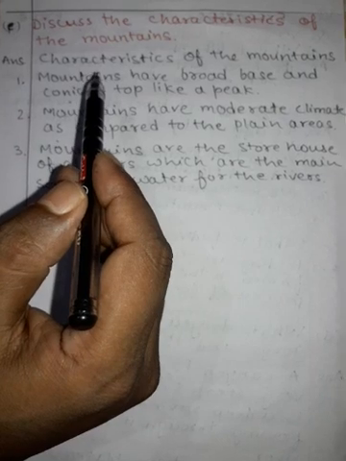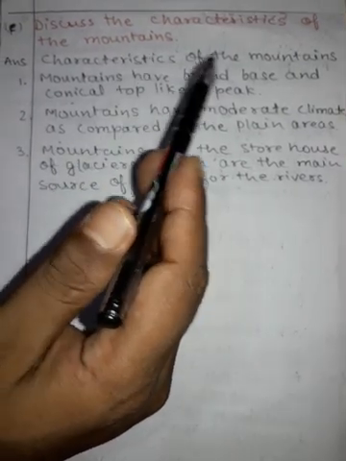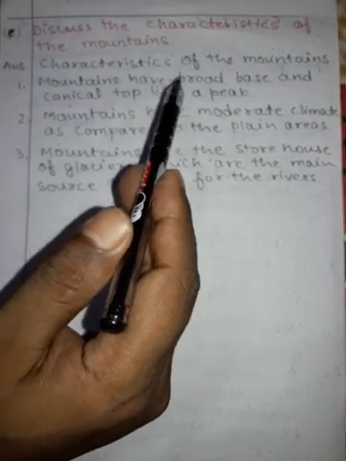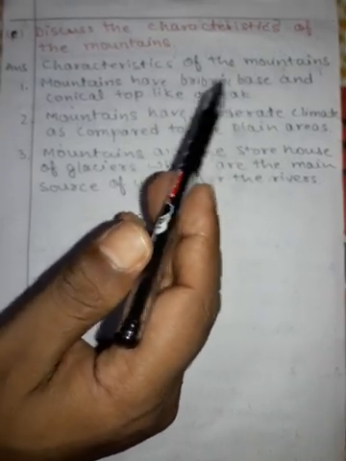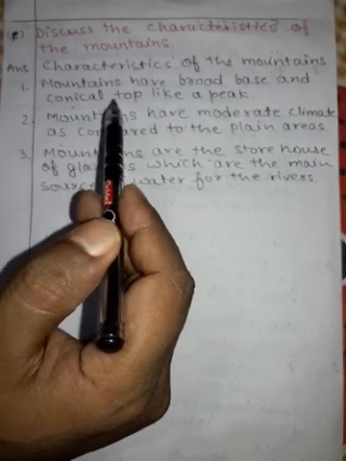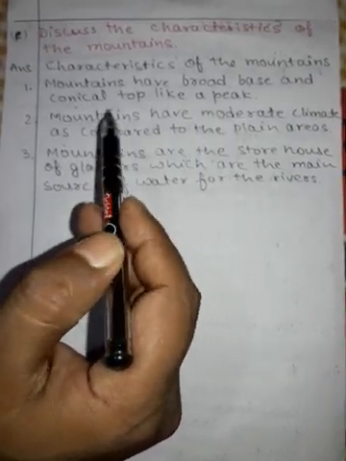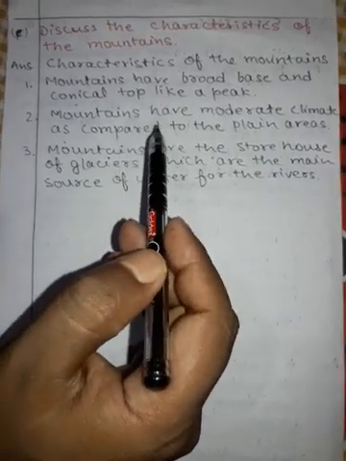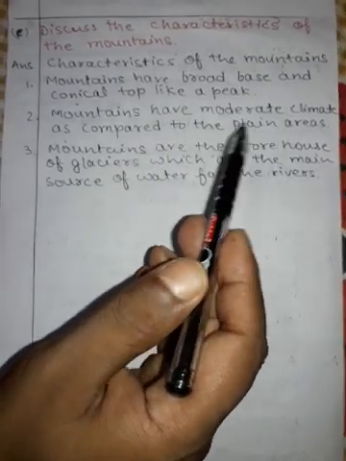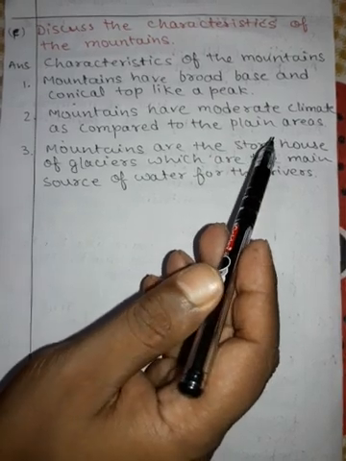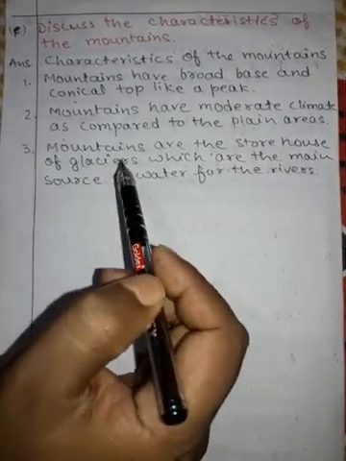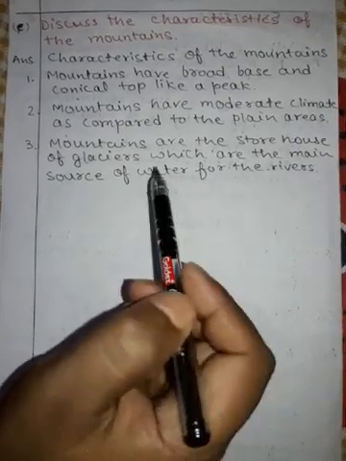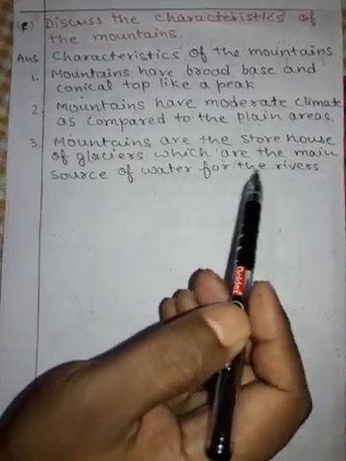Now the sixth question, discuss the characteristics of the mountains. Characteristics of the mountains are following. First, mountains have broad base and conical top like a peak. Mountains have moderate climate as compared to the plain areas. Mountains are the storehouse of glaciers, which are the main source of water for the rivers.